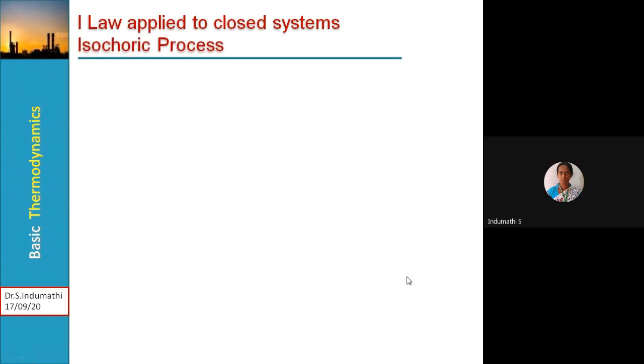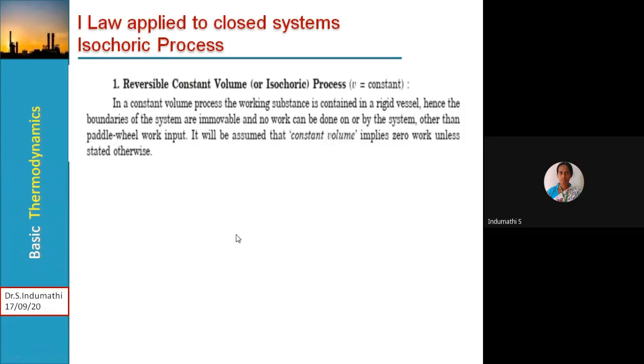Then, first law applied to closed systems. This is the next topic in our Unit 2. Here we have six fundamental thermodynamic processes, and individually we will learn about them. The first one is what? The isochoric process, which is also called the constant volume process, which can be represented as V equals constant.